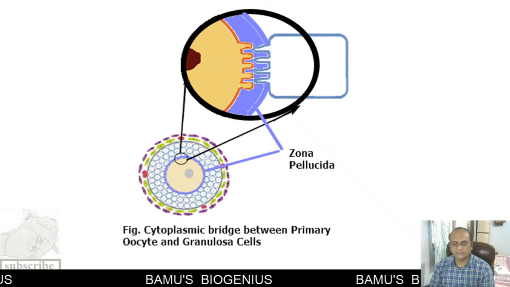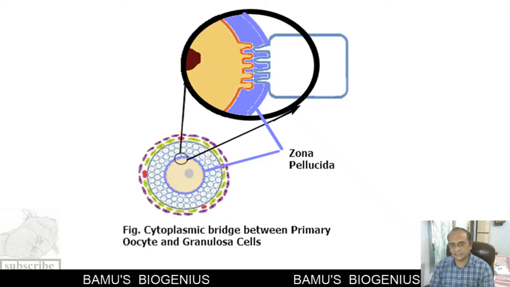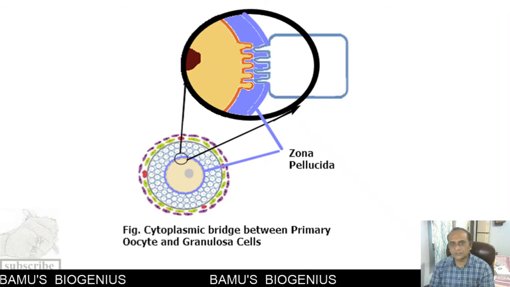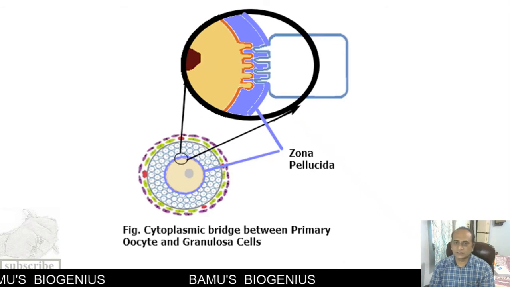At the same time, the granulosa cells and the primary oocyte secrete a kind of layer in between them. That layer is known as the zona pellucida, which is made up of a non-cellular glycoproteinaceous material.